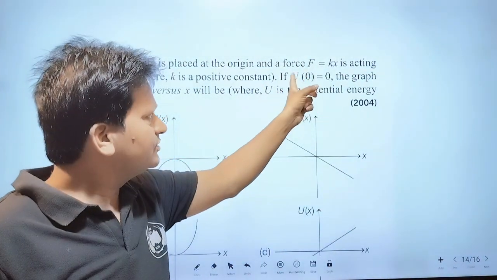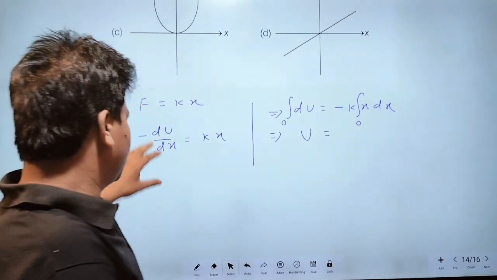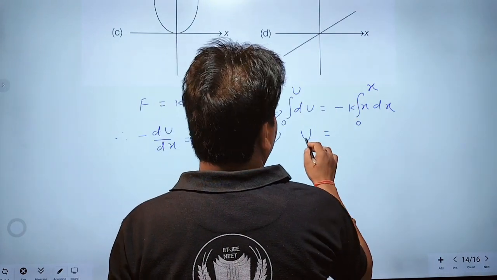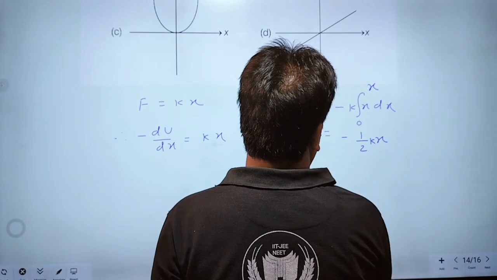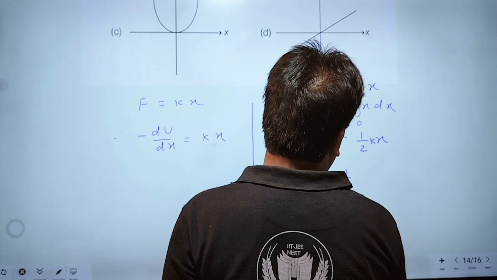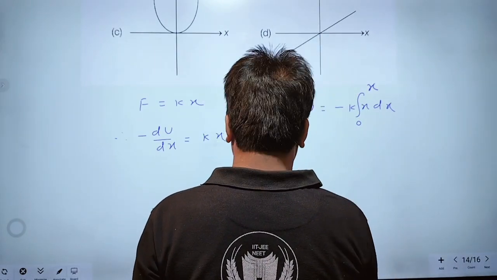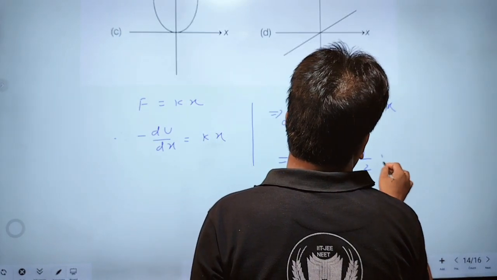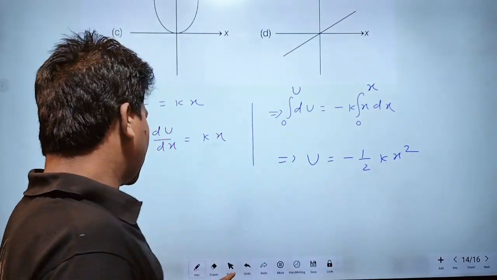If x is 0, u is 0. If x is x, u is u. Therefore, u should be equal to minus half kx square. Here, u is minus half kx square. Clear?